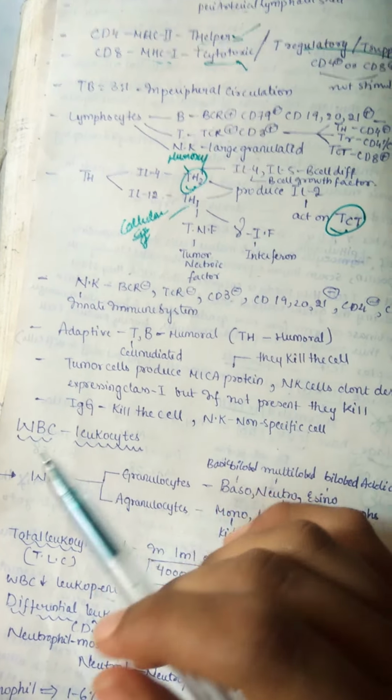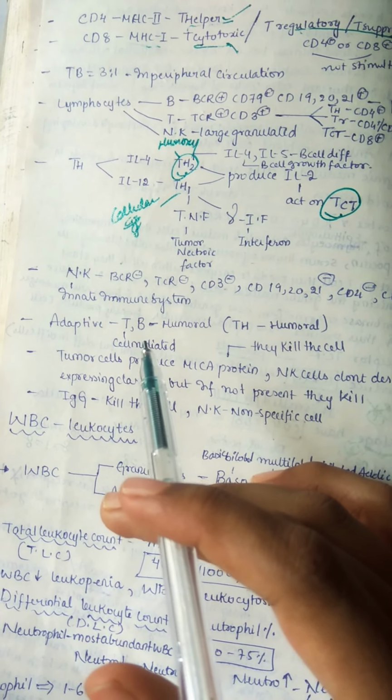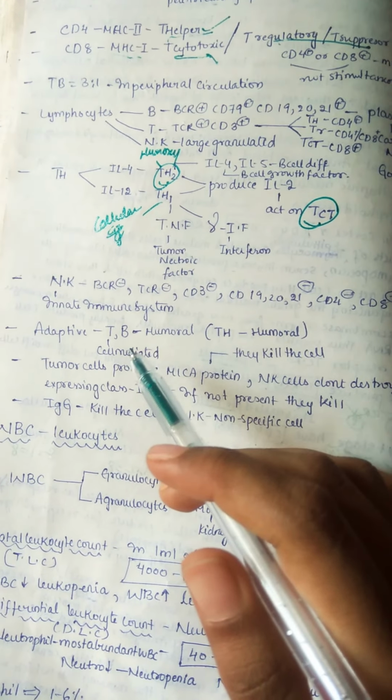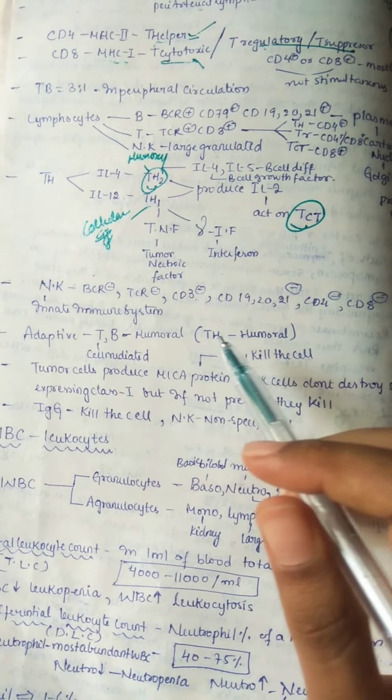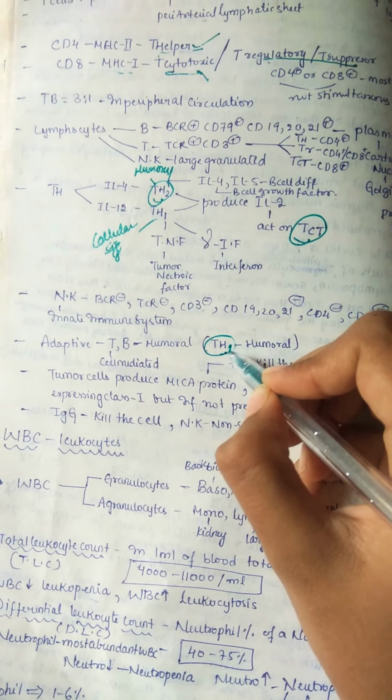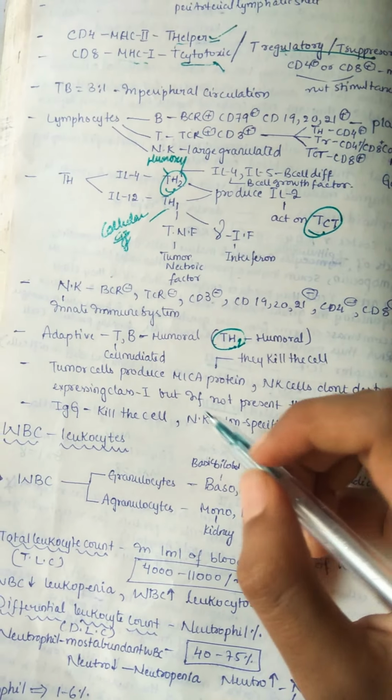And adaptive immunity. In adaptive immunity we have T cells and B cells. T cells are mainly leading to cell-mediated immunity. B cells are leading to humoral immunity, and TH1 mainly cell-mediated. TH2 is useful for humoral immunity.